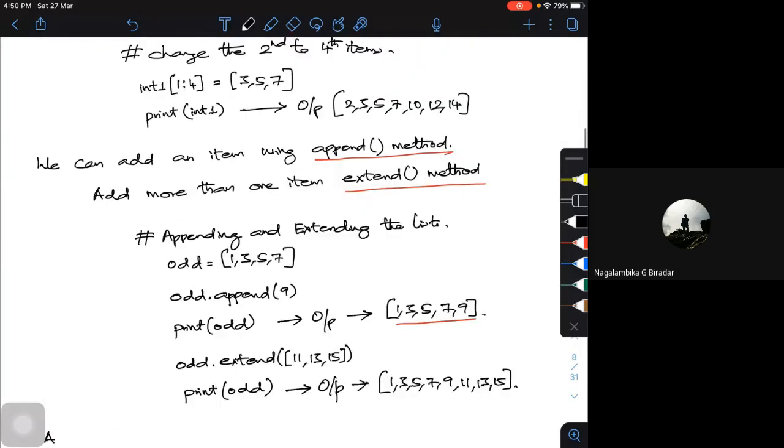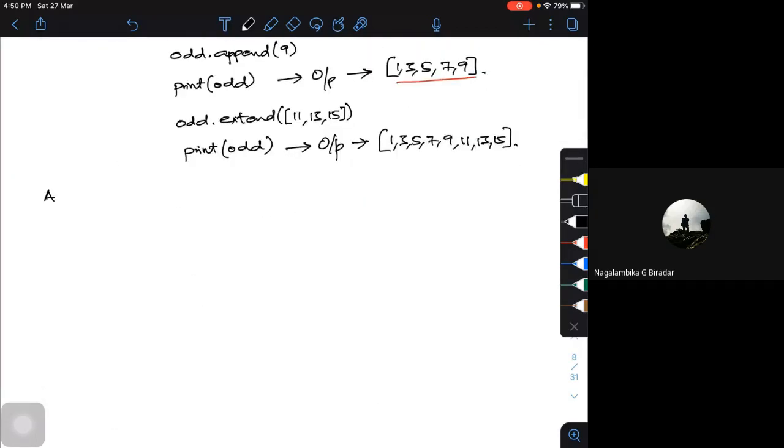So now, addition and multiplication of your lists. Say, for example, I have two lists. Let me add a comment: addition of two lists.